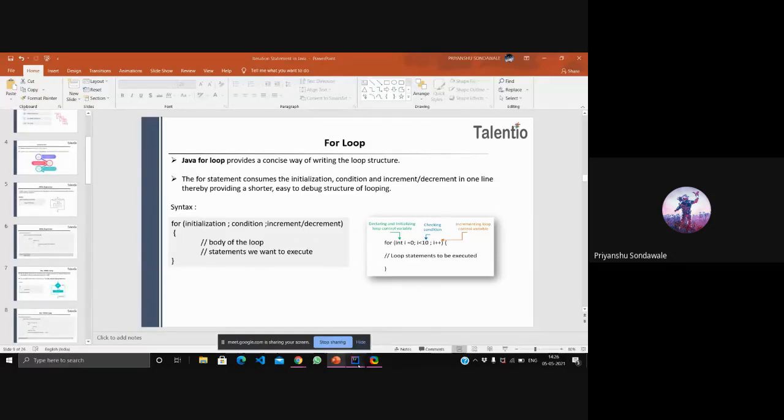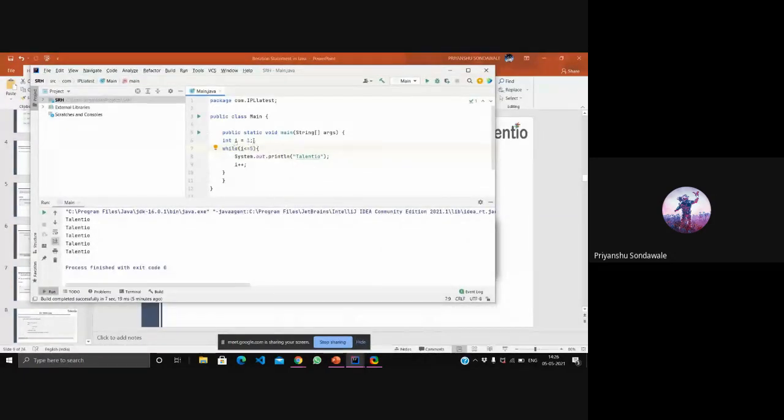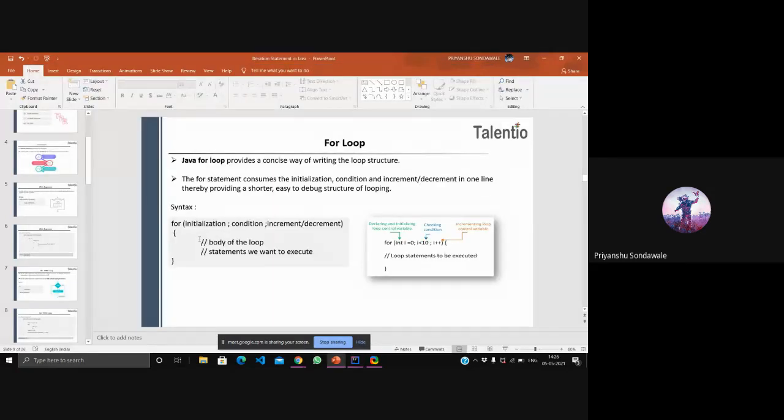First we were initializing, then the condition, and after that increment/decrement, all three on different lines. In the for loop everything is in the same line. Both while and for have the same purpose, that is iteration. They just differ in the syntax, that's it, nothing else.